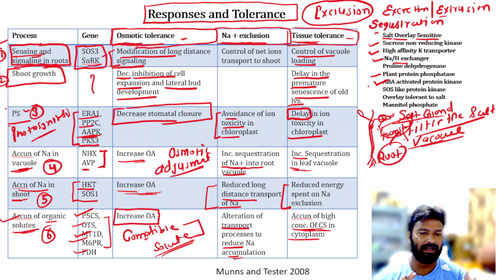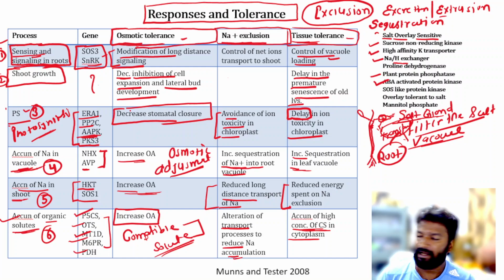तो यह क्लियर है कि आपके यहाँ पे टोटल 6 प्रोसेस हैं. सबसे पहला सिग्नलिंग एंड सेंसिंग इन द रूट्स. तो इसमें क्या करते हैं कि आपका जो सोडियम है उसको लॉन्ग डिस्टेंस पाथवे के लिए मॉडिफाई करते हैं या स्टॉप करते हैं. ठीक है, उसको टिश्यू टॉलरेंस में वैक्यूल्स में लोडिंग करते हैं. Shoot growth में क्या होता है, they decrease generally shoot growth and also they delay the premature senescence of the older leaves. Okay, for photosynthesis they avoid the ion toxicity in the chloroplast. Okay, and accumulation in vacuoles में क्या करते हैं, they increase the sequestration for the root vacuoles and the leaf vacuoles.